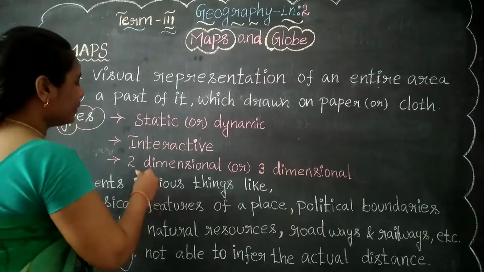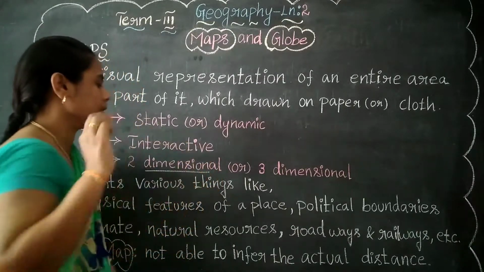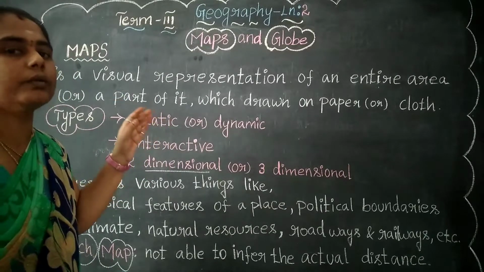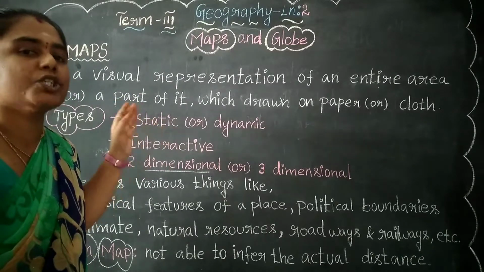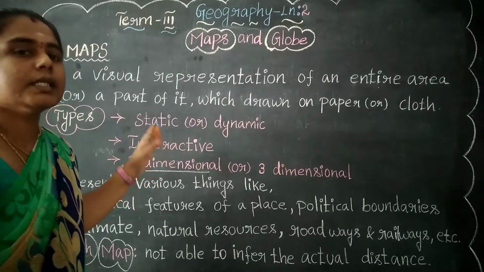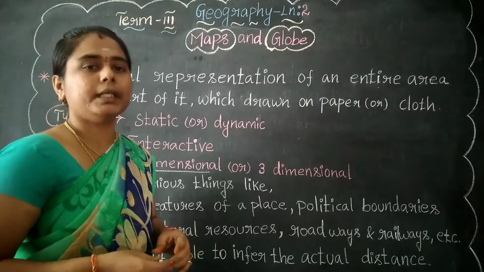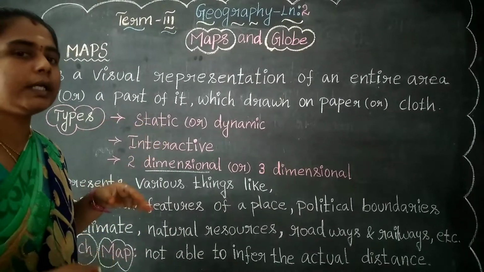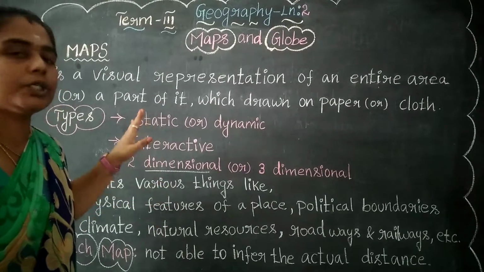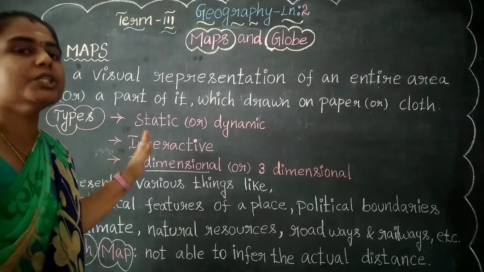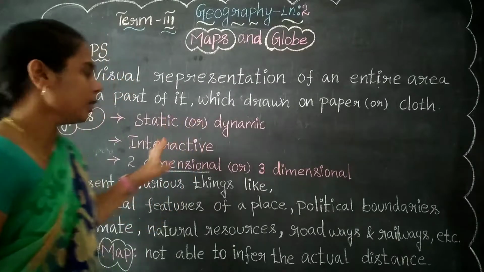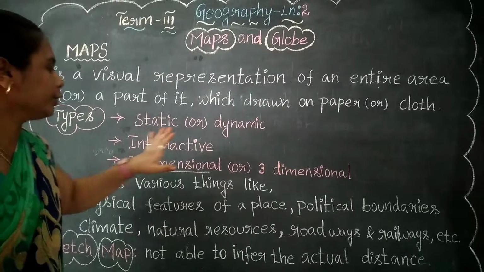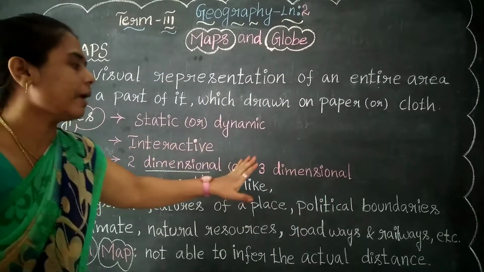What does dimension mean? It is a shape which is to be measured. Already you studied in your mathematics: length into breadth into height, L into B into H, which is always to be measured. So the three types of map are: static or dynamic map, interactive map, and two-dimensional or three-dimensional map.